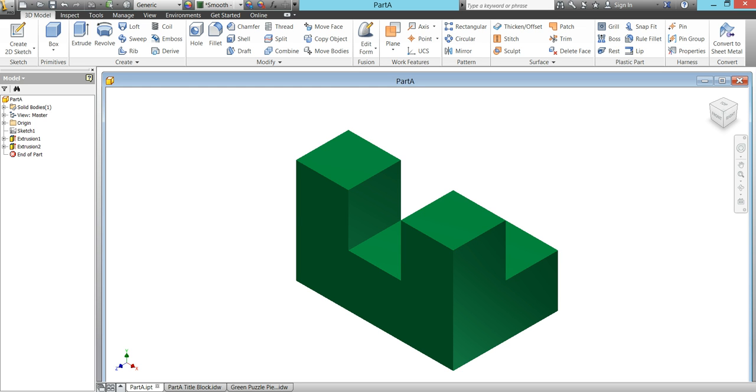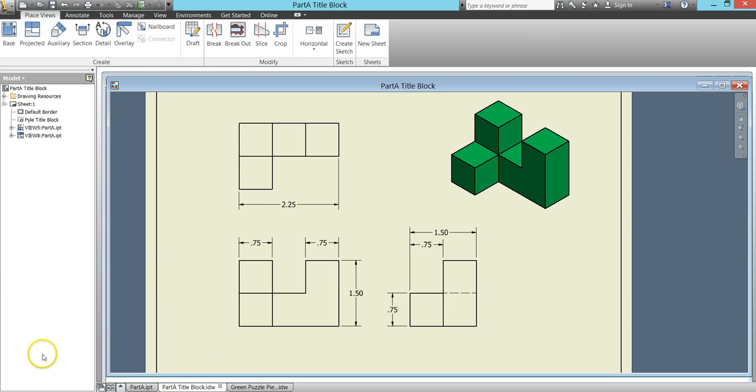You can make individual parts from any orientation that is easiest for you to do. Here I have my green puzzle piece from my puzzle cube project. Here I'm showing how I brought the puzzle piece and placed it into my title block.